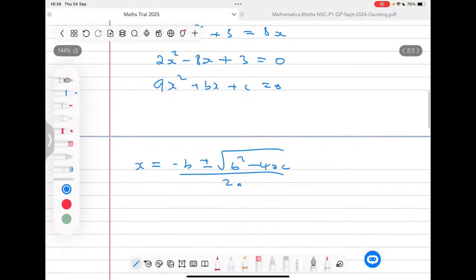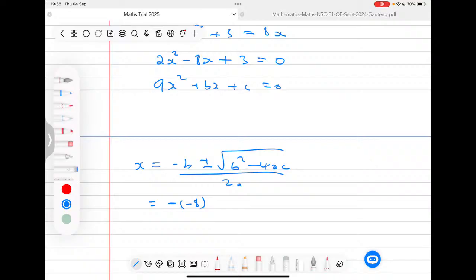Now, if you look at this formula, it says to us that we have to substitute the values of a, b and c. So now if you check, our b is the number sitting here, a negative 8. That means here I'm going to have a negative 8. Here we have to be really careful. We have a negative here, this is the negative, and our b, we're saying, is a negative 8 as well.